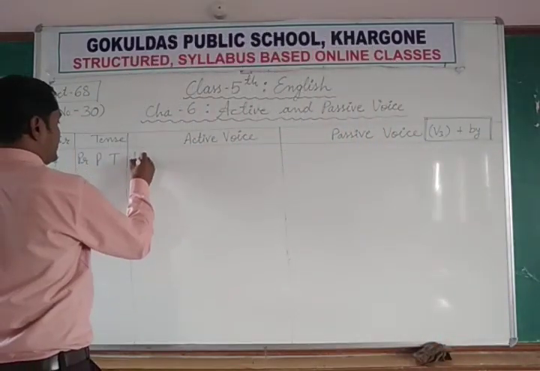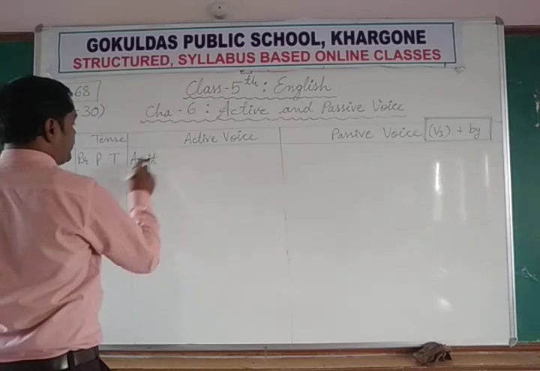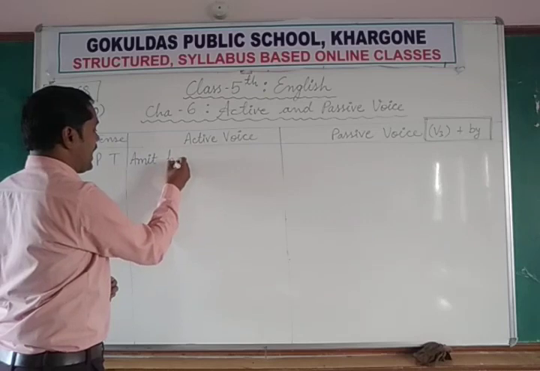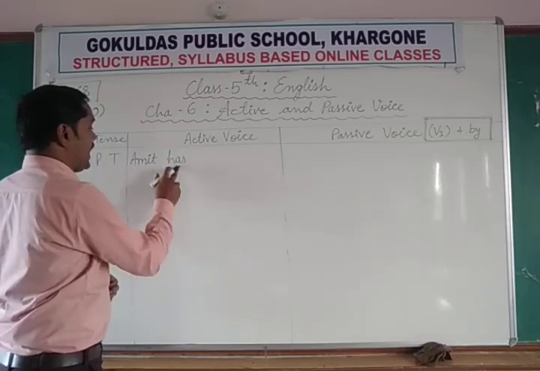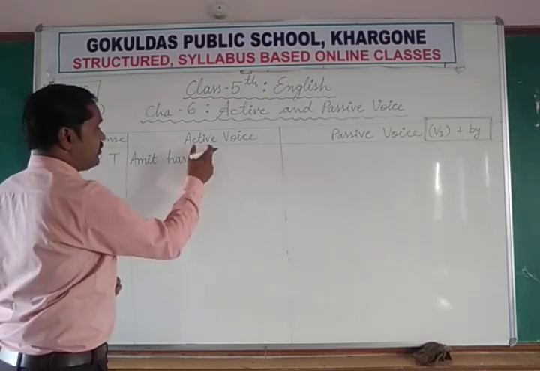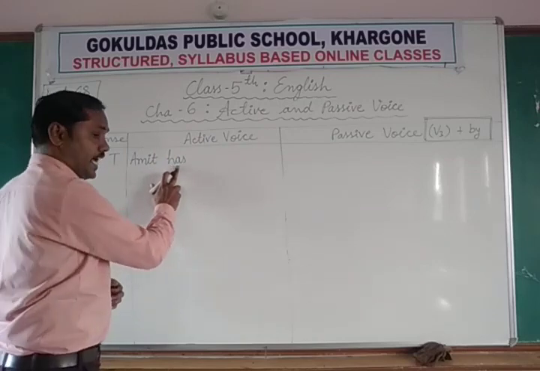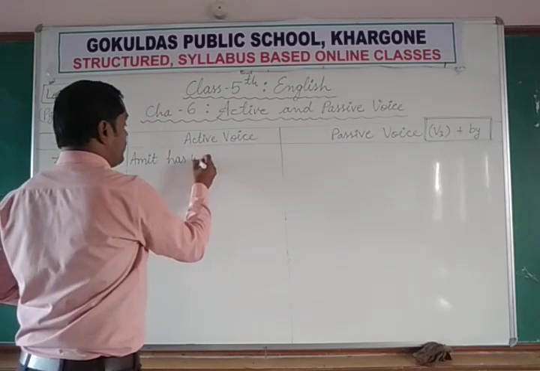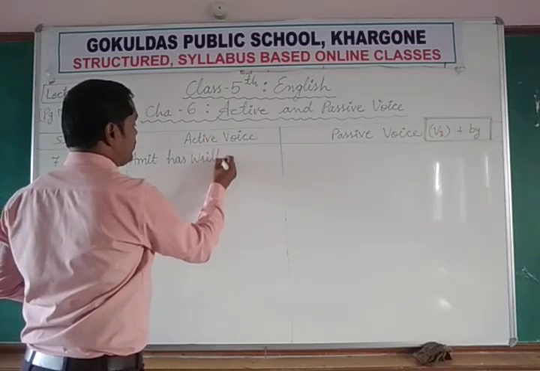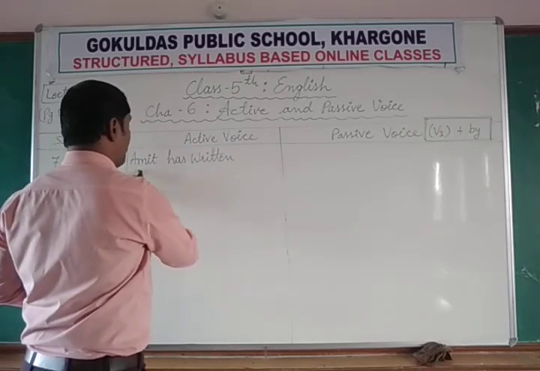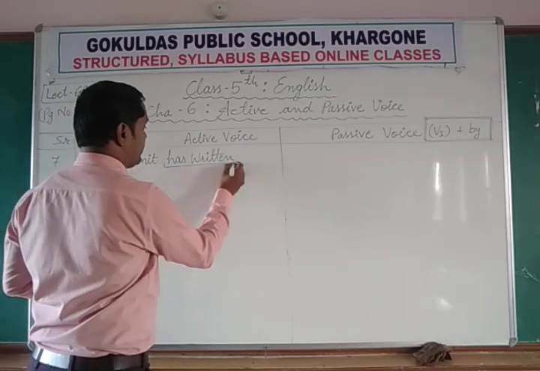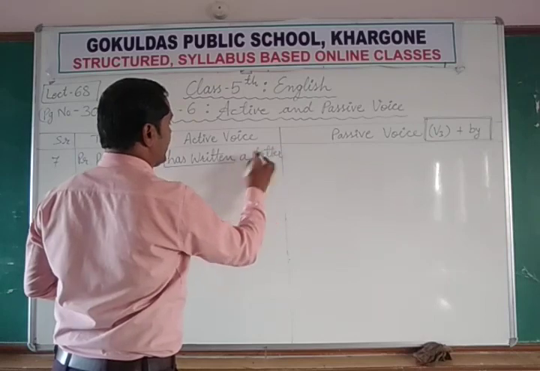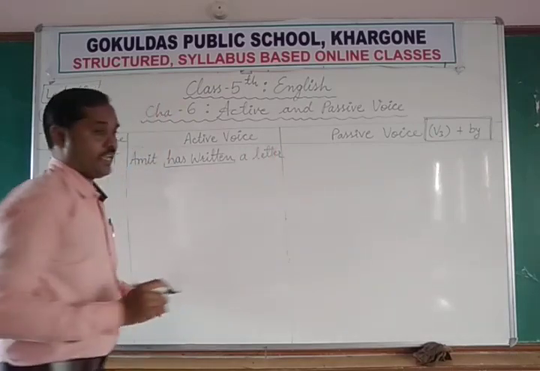the sentence is Amit. Since Amit is a singular subject, for singular we use has. Amit has. Now in perfect tense, along with has, we always use the third form of the verb in active voice too. Has written, already written. Amit has written a letter. Amit एक letter लिख चुका है.